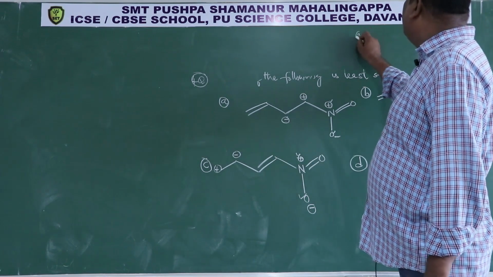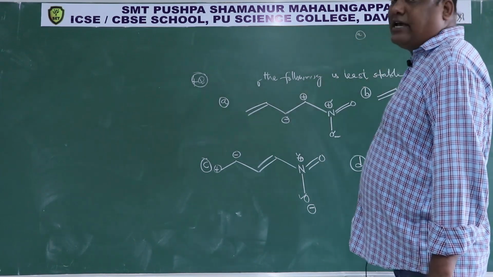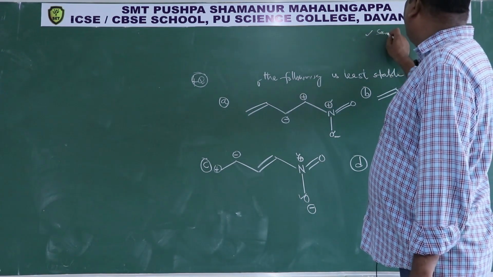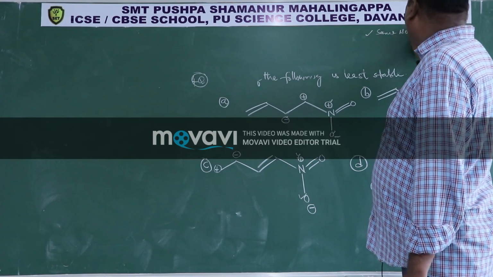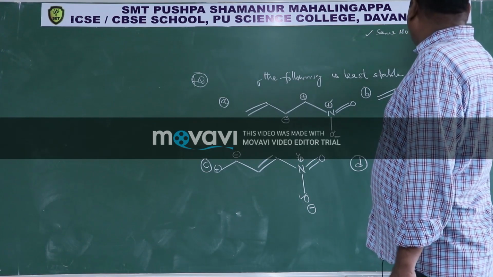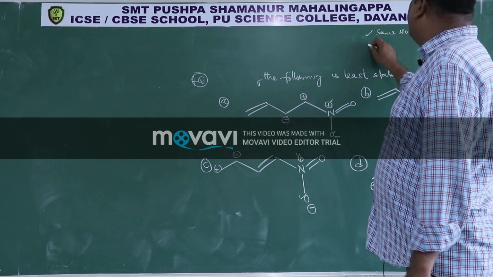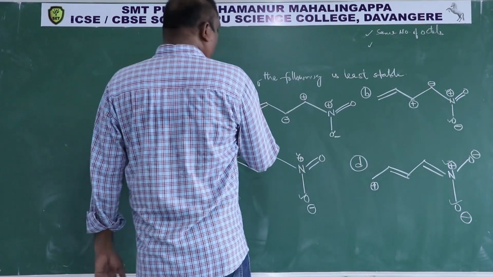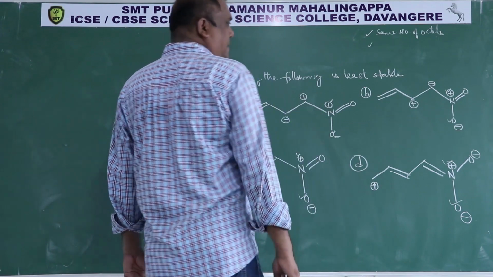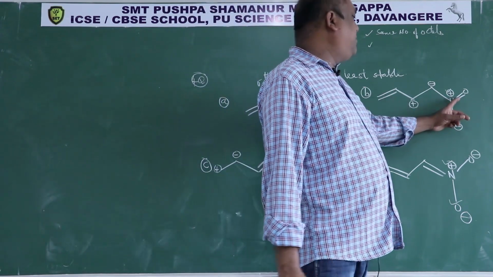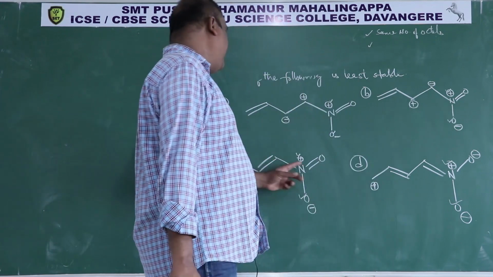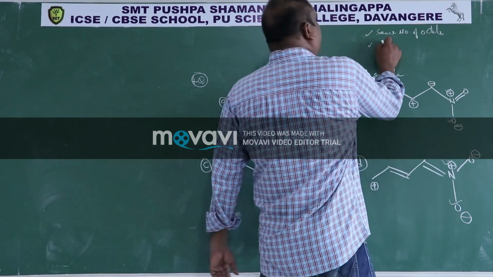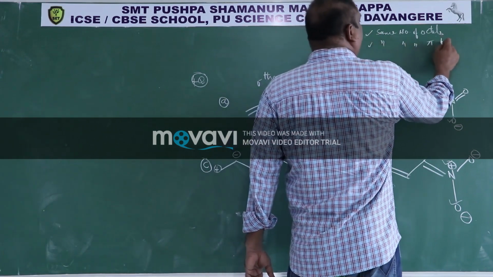Everyone has the same number of octets, so the same number of octets in all the four species. Then you have to check the number of pi bonds. 2 pi bonds in A option, 2 in B, 2 in C, 2 in D. So the same number of pi bonds are there.